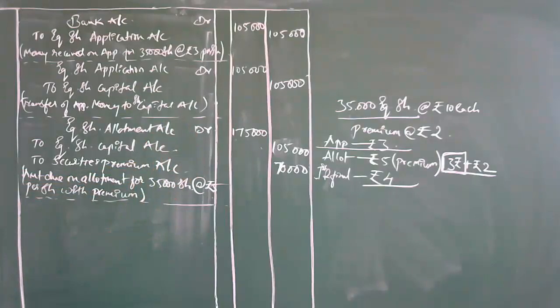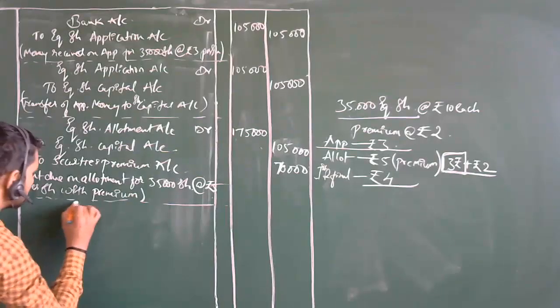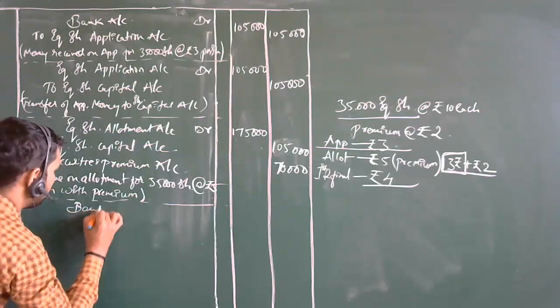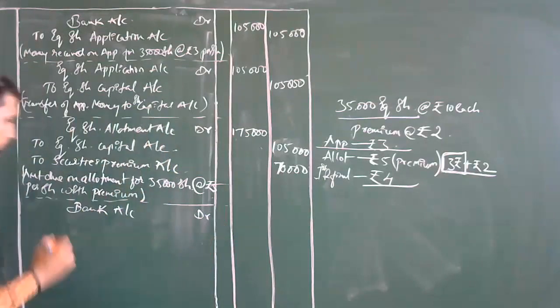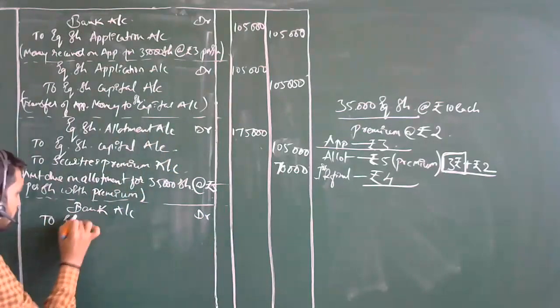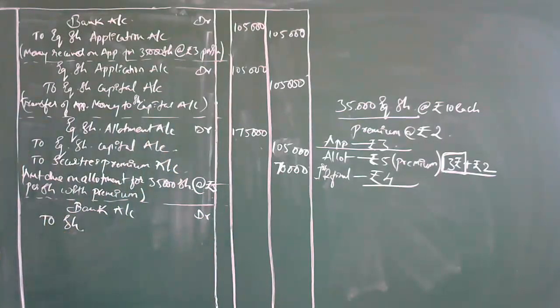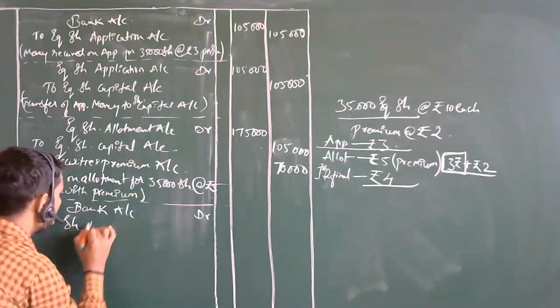Now what are you going to do here? Bank account debit to share allotment account, to equity share allotment account.